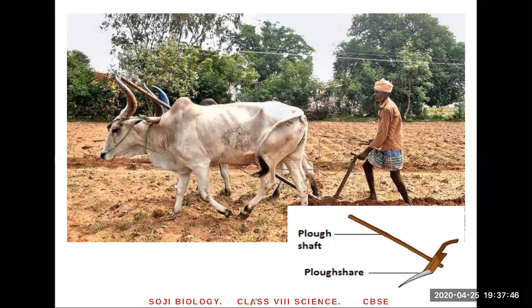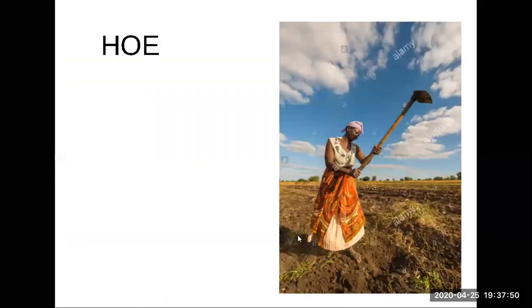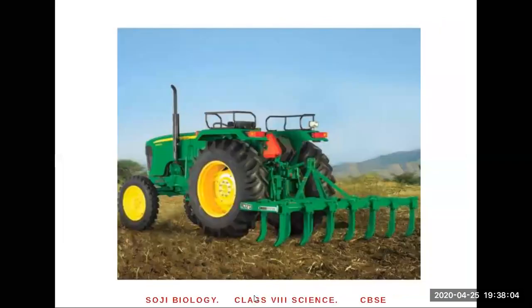Plowing is done with the help of a plow. You just have to learn the name of the plow. This is called a hoe. It's used in small areas. You have to hit the soil hard, and you can see the soil is getting loose. That's called a hoe. But these two methods are not good for large farms. If you have a massive, huge farm, you need a tractor driven cultivator.